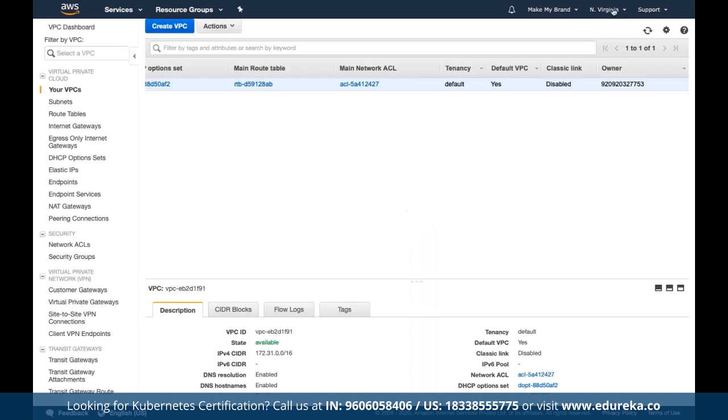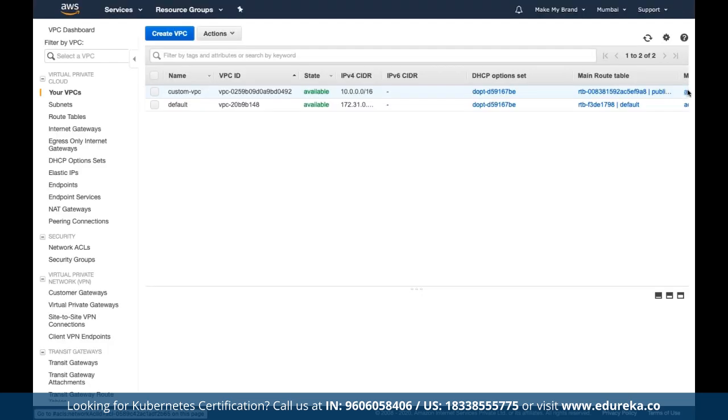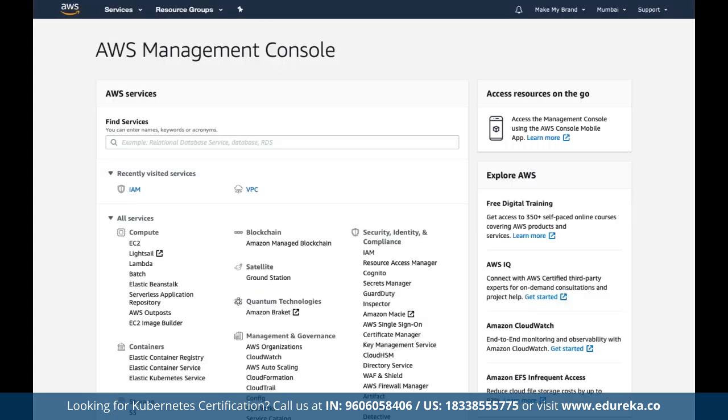So let's change our region from North Virginia to Mumbai. And currently we can see we do have a custom VPC created that we will be using as a part of entire cluster management. Check for the roles as well. Now, once we have the VPC and role created, we can come back to our EKS cluster.